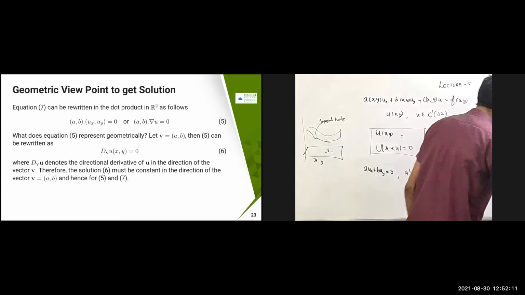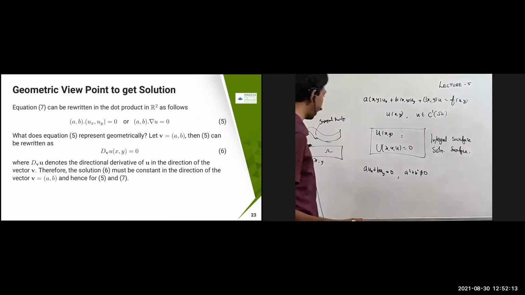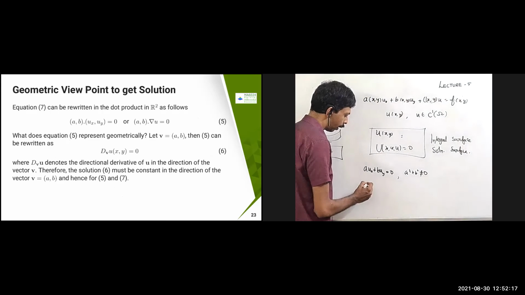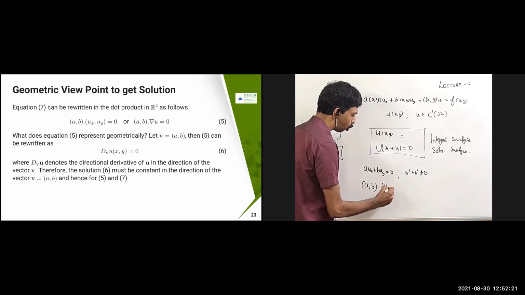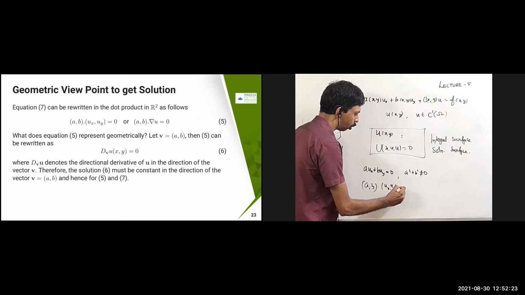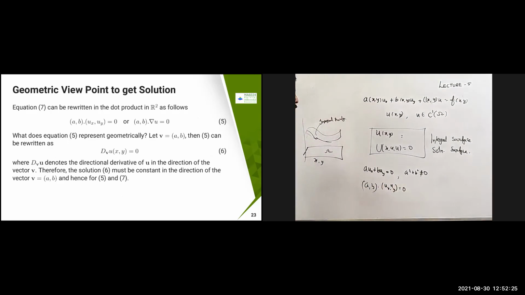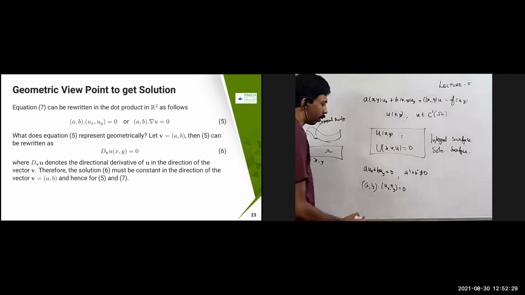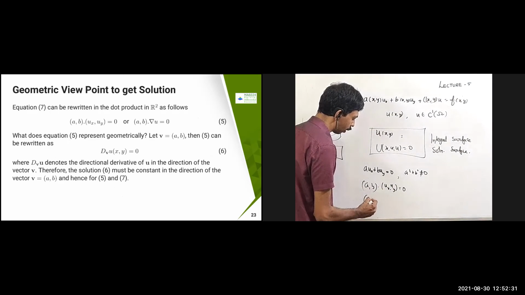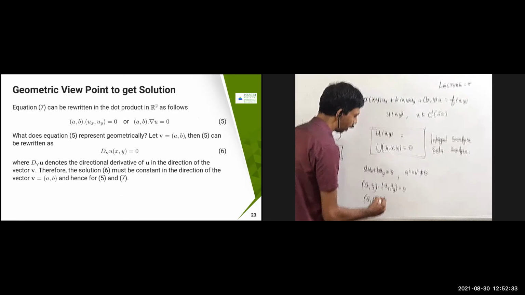Now what I'm going to do: a u x plus b u y equal to 0. This problem I can write as the vector a comma b dot u x comma u y equal to 0. So what does it mean? This is nothing but a comma b dot del u equal to 0.